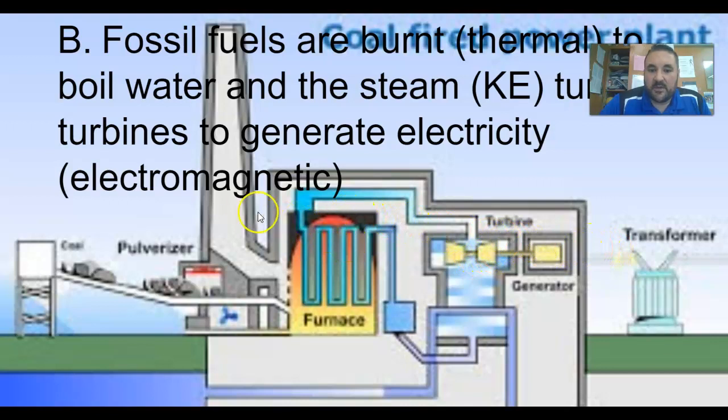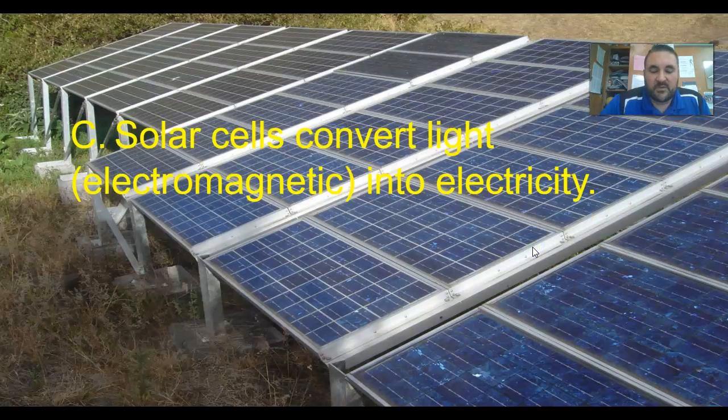Now you're going from chemical energy in the coal to heat and thermal energy to steam, which is kinetic, turning mechanical and turning the turbines, and then mechanical to electromagnetic, and then sent out to your house. Solar cells are becoming bigger and bigger with the prices of fossil fuels going up. Solar cells use a silver and a silicon diode to convert sunlight into flowing electrons. So you're taking electromagnetic energy in the form of light, and you're changing it to another electromagnetic in the form of electricity.